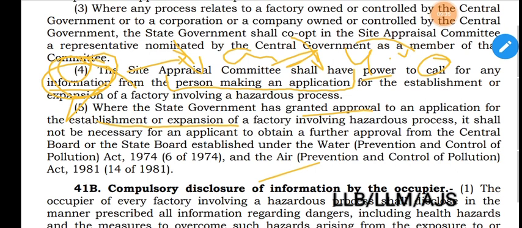Why is further approval not necessary? Because the site appraisal committee consists of representatives of the state and central boards of the Water Prevention and Control of Pollution Act, and also the state and central boards of the Air Prevention and Control of Pollution Act. So a separate application and approval is not required.